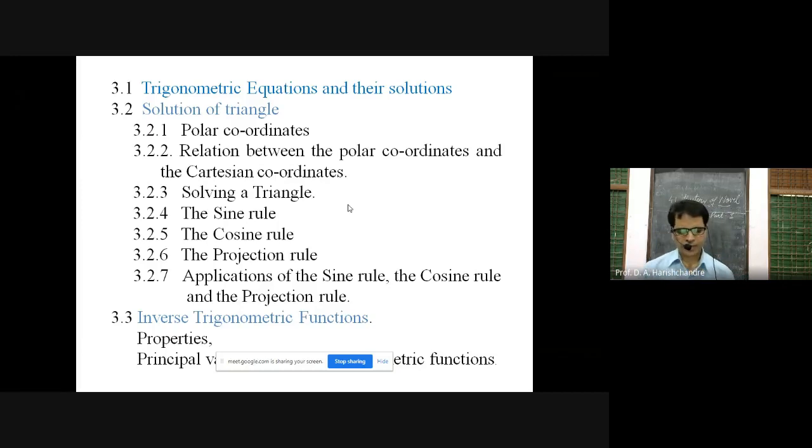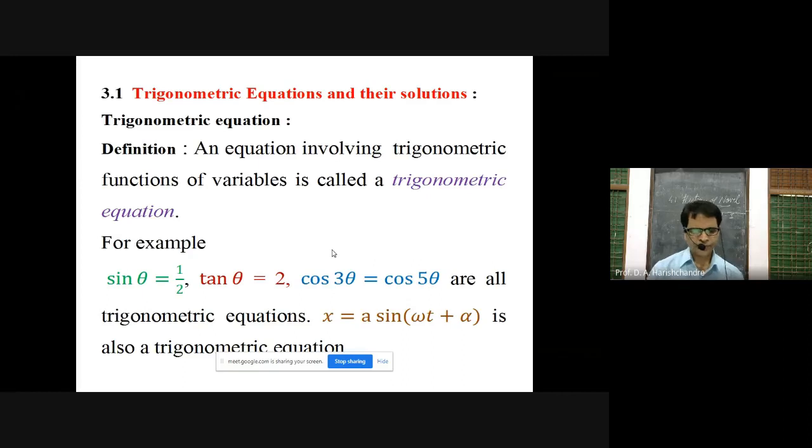This is the next subtitle under this chapter, and in that the sub points are properties, and after that, principal values of inverse trigonometric functions. Let us start with the first point: trigonometric equations and their solutions.